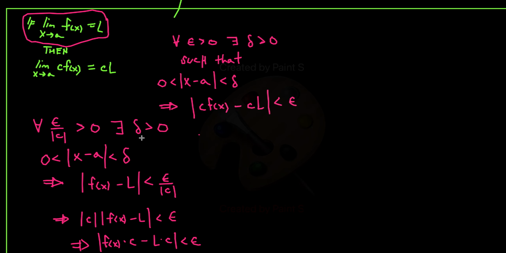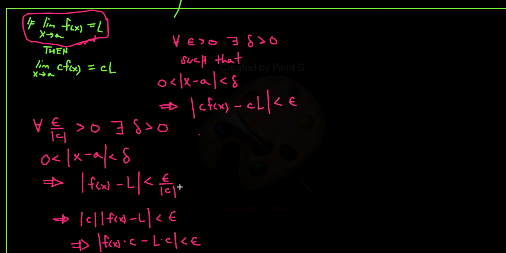So I found a delta that will make this less than epsilon. The delta is the delta that I would use for this limit here to make this less than epsilon over the absolute value of c.